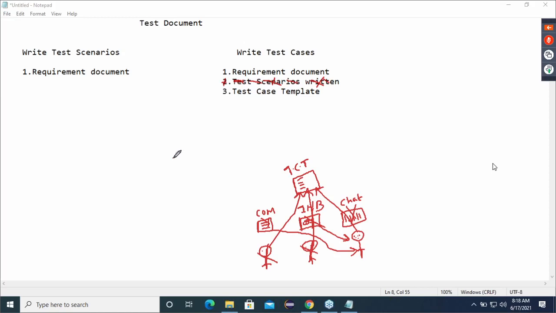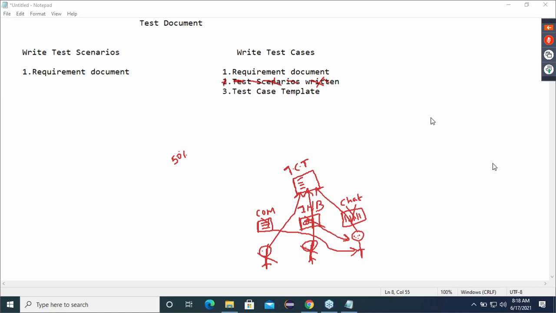Second thing, only 50 to 60% of the companies say it is always better to write the scenarios and then go for test cases, so that there will be more clarity. Are you understanding what I'm saying? It's always better to first write the scenarios, and once you have a good hold on the requirements, then go for the test cases. But many companies say, boss, let's not waste time on writing test scenarios; directly we can write the test cases also.